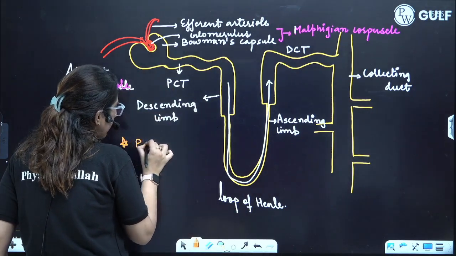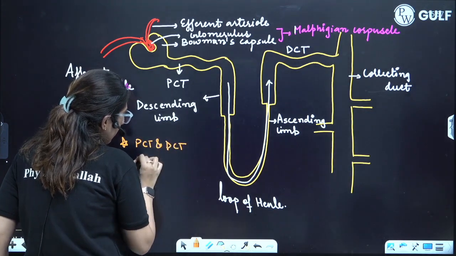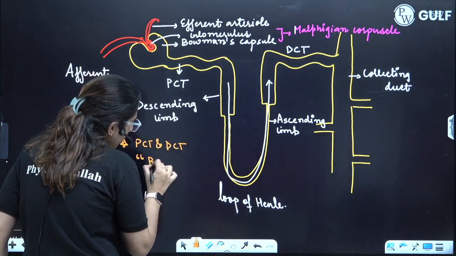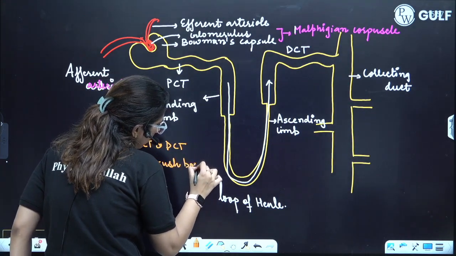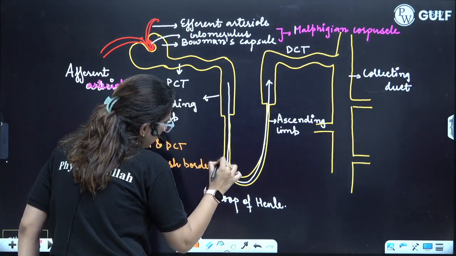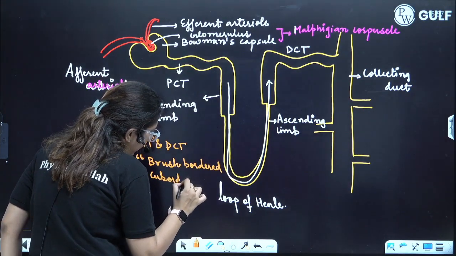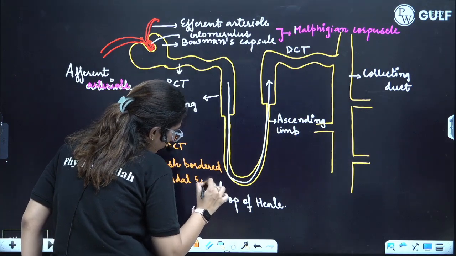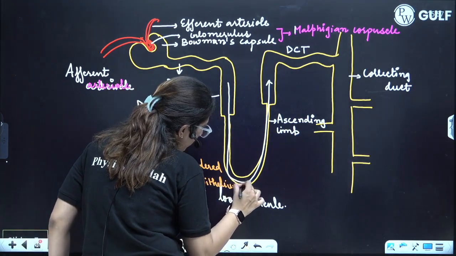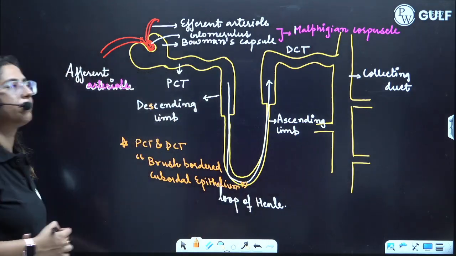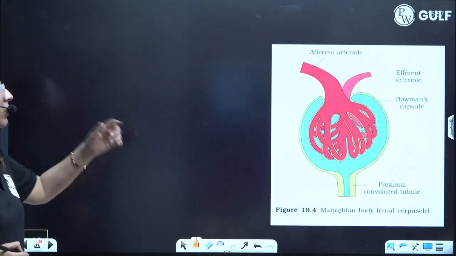In case of PCT and DCT, the brush bordered cuboidal epithelium is present for the more reabsorption of substances. Clear? Is this point clear? Let's go deep into the structure here.